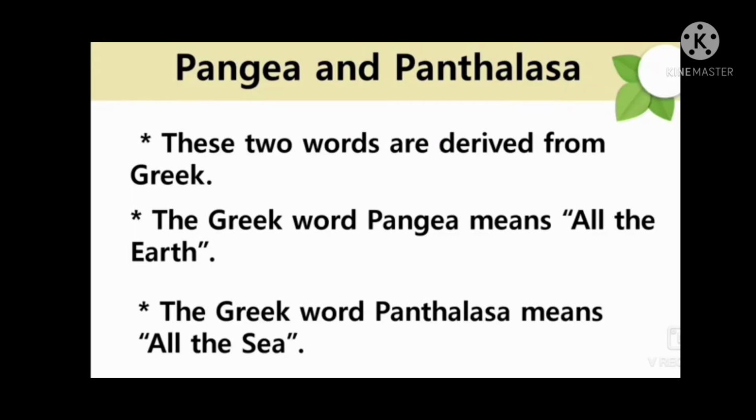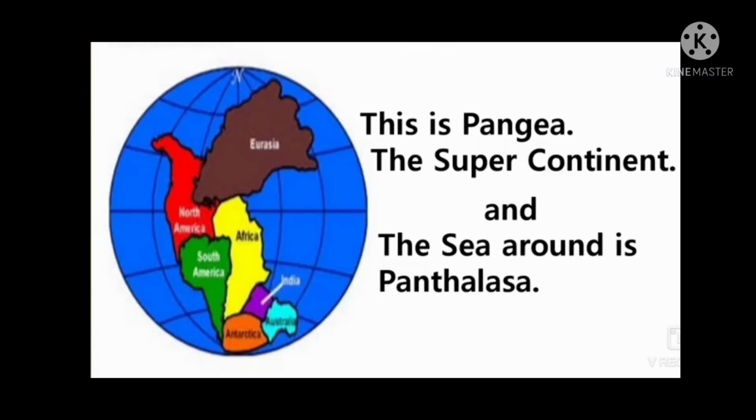Before entering into the lesson, we have to learn these two important words, Pangaea and Panthalassa. These two words are derived from Greek. The Greek word Pangaea means all the earth. The Greek word Panthalassa means all the sea. This is Pangaea, the supercontinent, and the sea around is Panthalassa.